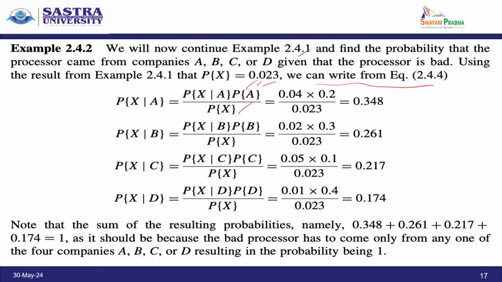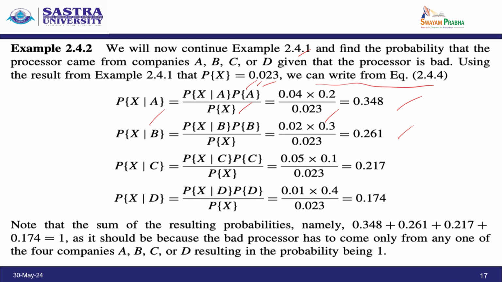Substituting, probability of A given X is 0.348. Similarly, probability of B given X is probability of X given B into probability of B divided by probability of X, which is 0.02 into 0.3 divided by 0.023, the net value is 0.261.